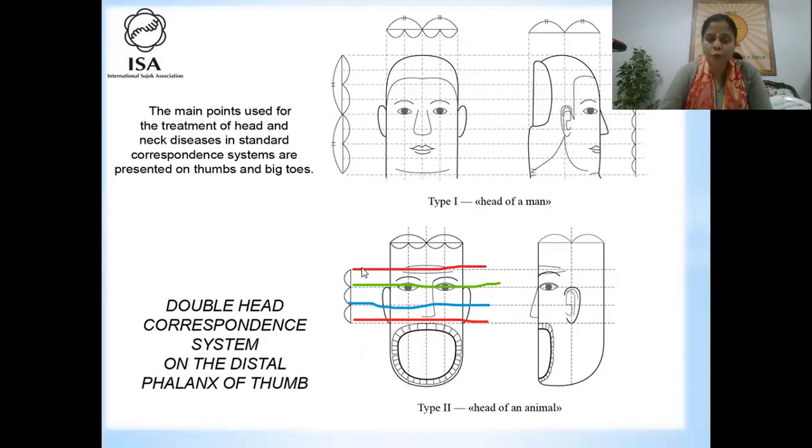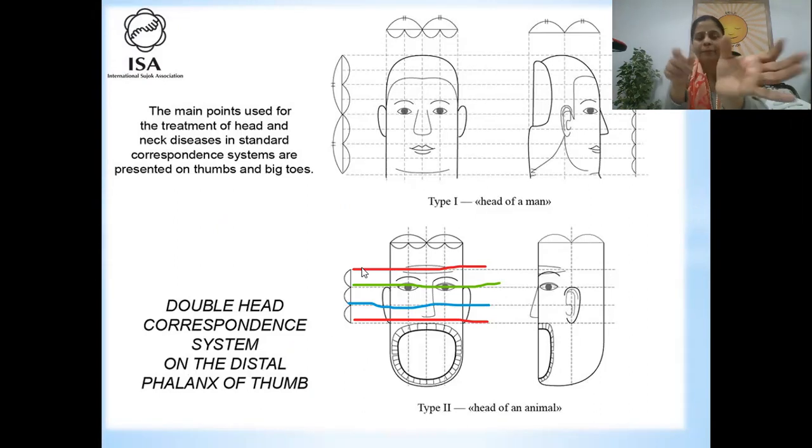When you compare with the human head, you will see that on the front side of the human head, this top is the brain, but we couldn't treat it from the back side because it has a nail. Yes, and also it is a big territory: front, back, left, right. But when you bend the thumb like this, you can see the wrinkles. Yes, here in this bending area you will see the wrinkles. So these wrinkles also match the loops of the brain. So this similarity is very good.